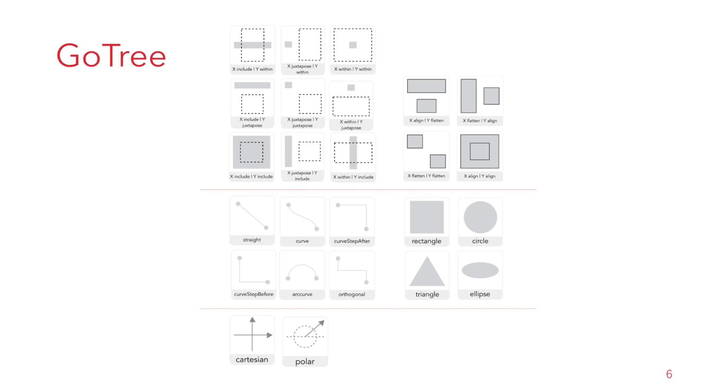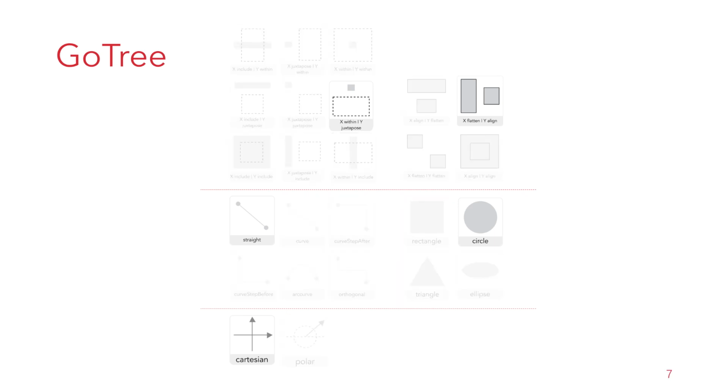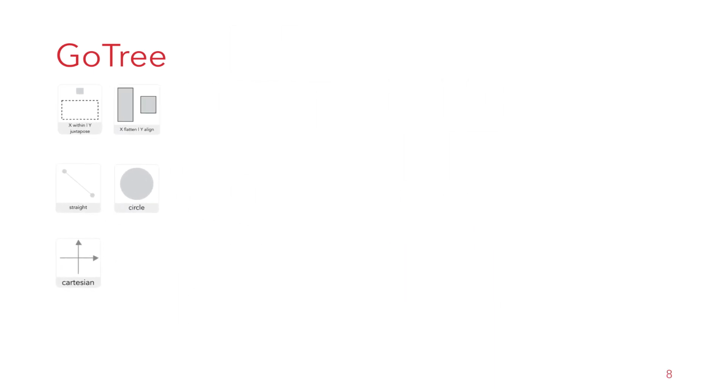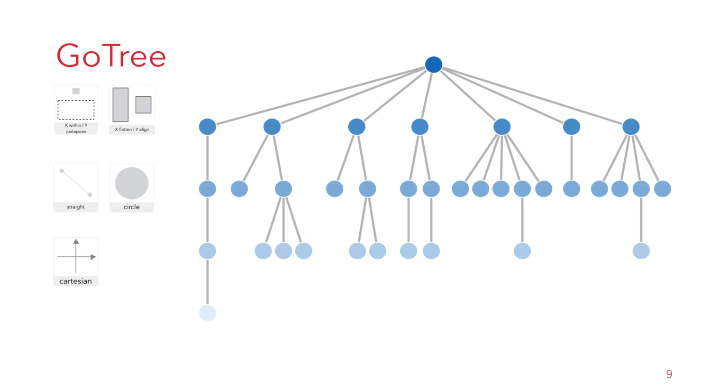GoTree provides users with a high-level treevization construction method. It firstly decomposes treevizations into components, and grouping different components will construct corresponding treevizations. Changing the components will switch among different treevizations.